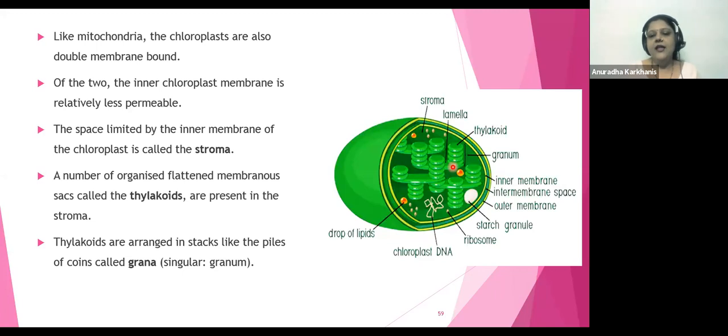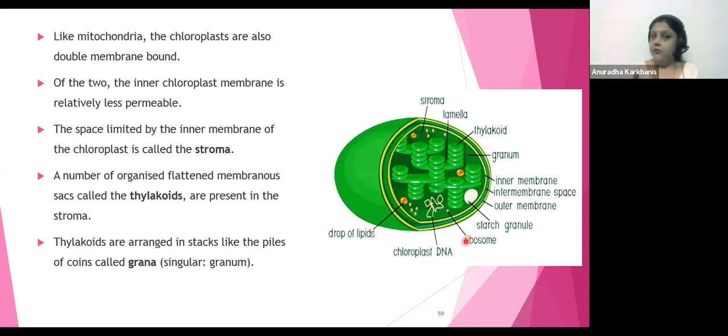Okay. Then here you can see even chloroplast has got its own DNA. ये देखो. You can see this very clearly. Even it has got its own ribosome. So don't you think even they can make their own proteins and not depend on the cell to divide? So mitochondria as well as chloroplast are called as semi-autonomous, self-replicating organelles. They can replicate on their own. They do not wait for the cell to divide.